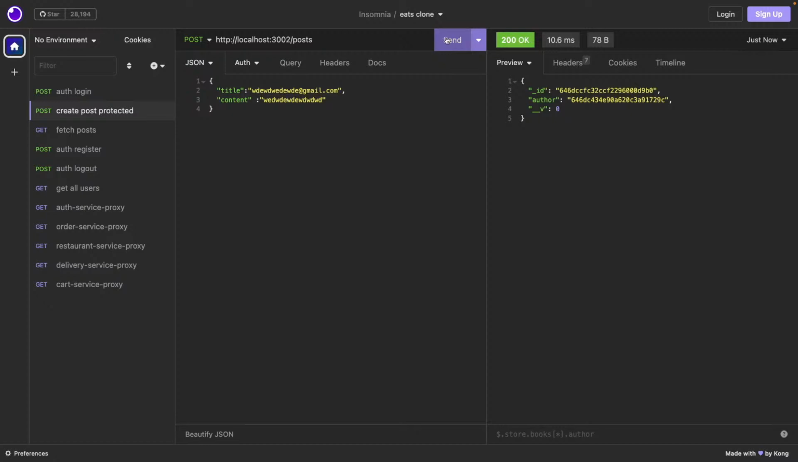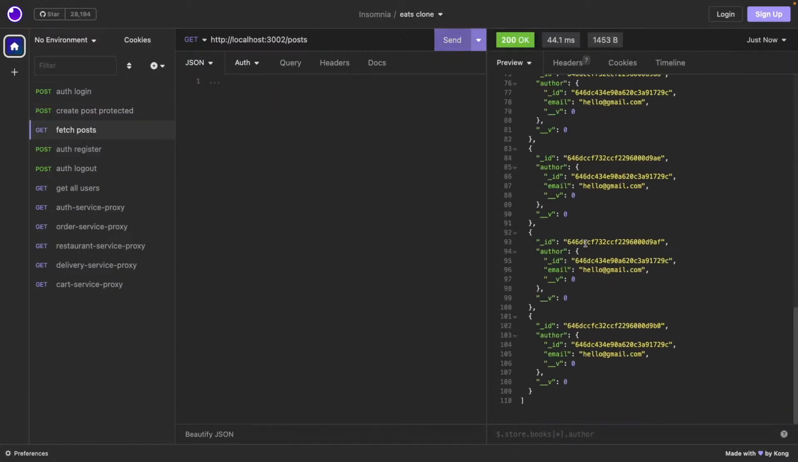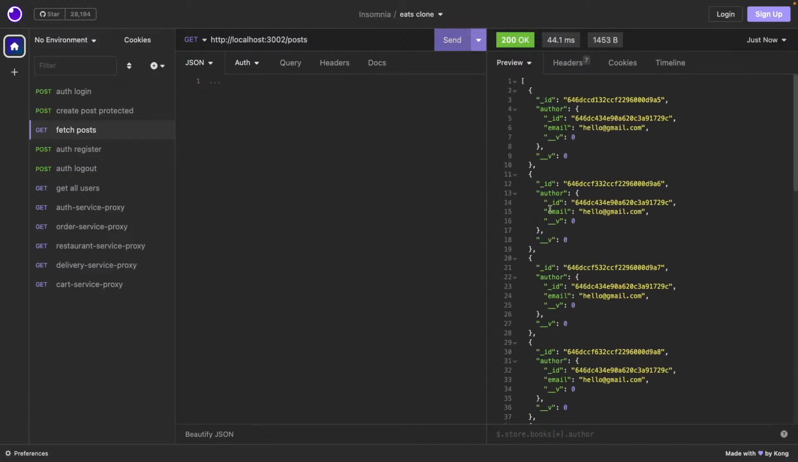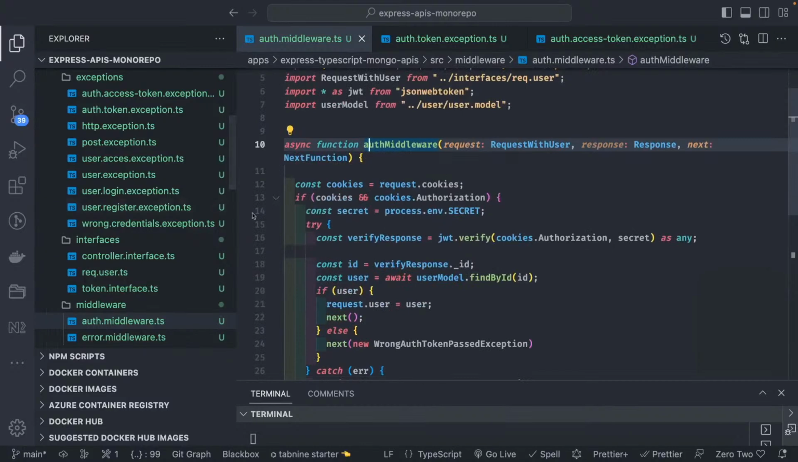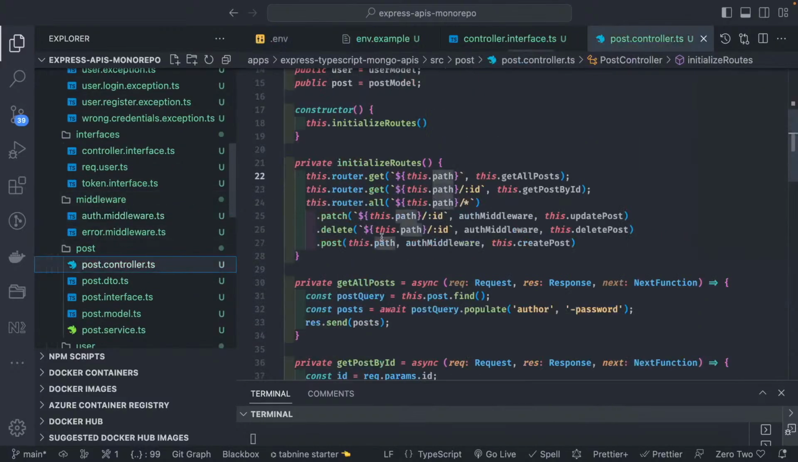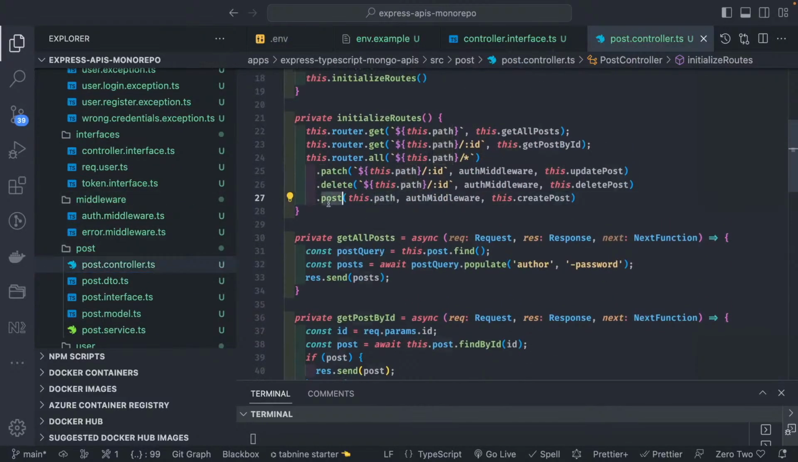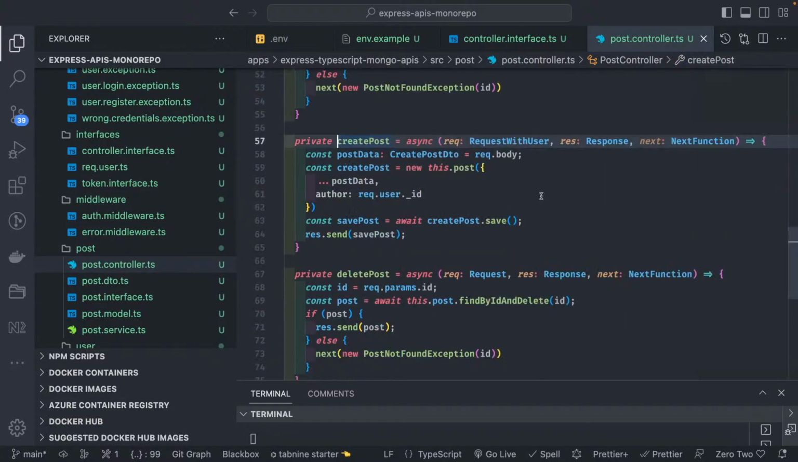We can also fetch more information about the posts. Let's see if I do the fetch posts. I can see this, right? Oh, who is the author ID? So that means we are not storing. Let's see the create post title and content. That is missing, right? So let's go to the create post method inside a post controller. This is create post, this dot path auth middleware create post, and here request dot body post data. What is wrong with this?